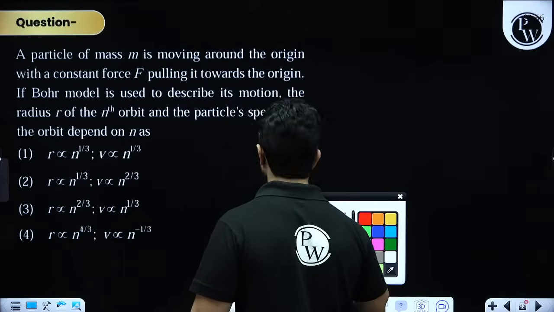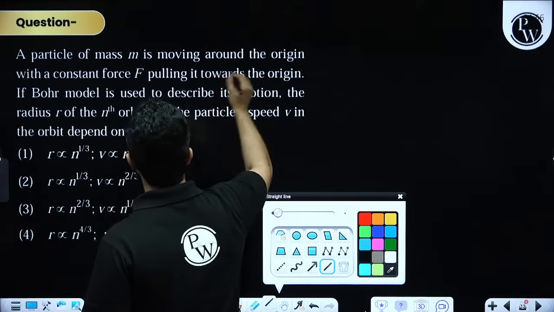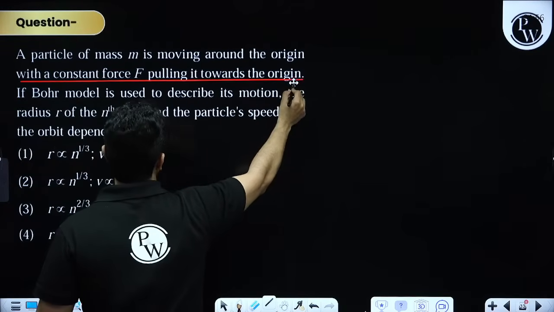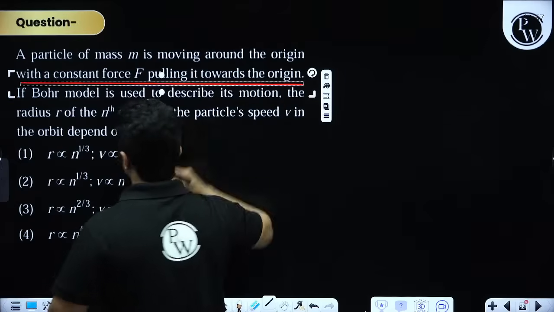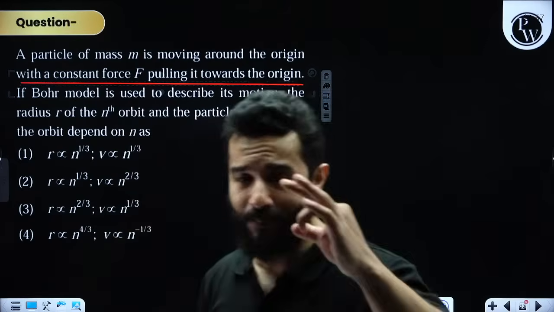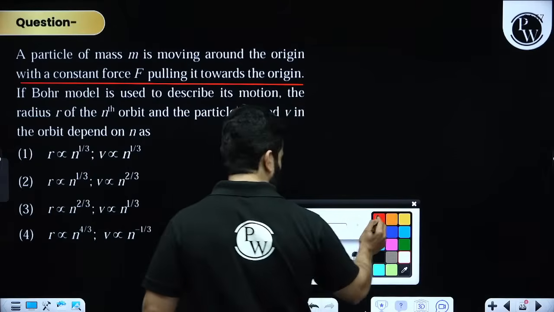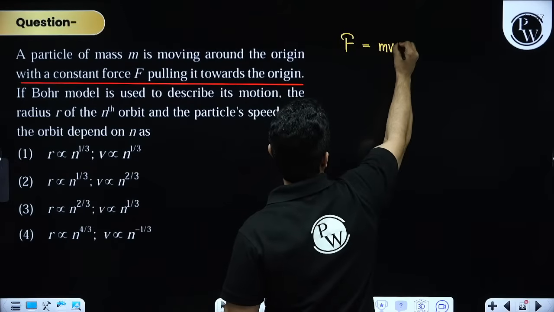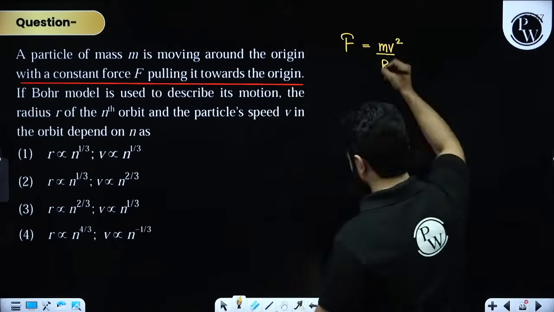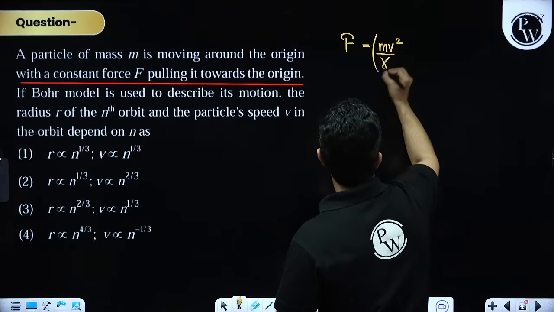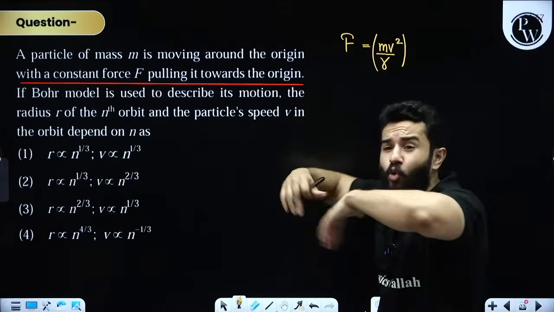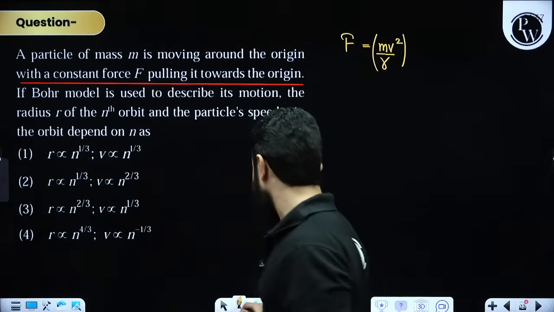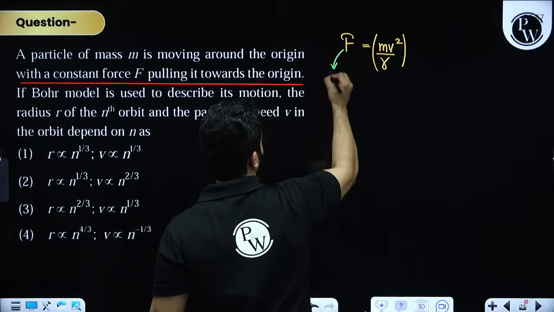In this problem, they are saying that a particle of mass m is moving around the origin with a constant force F, pulling it towards the origin. Clear? So they have not said what this force is, है ना? Also please remember this, कि this force might change. That means force is equal to, obviously, mv square by r. This is the formula for centripetal force. But who is providing that centripetal force is not given. It is not given, and they are saying here whatever this force is, it is constant.